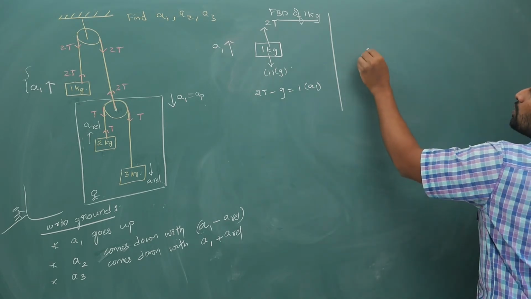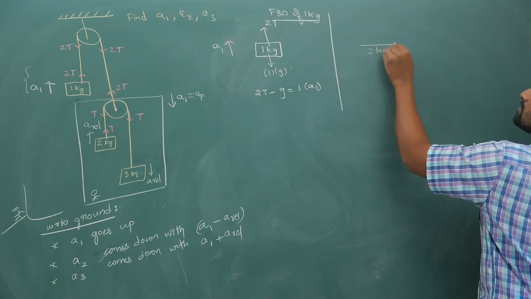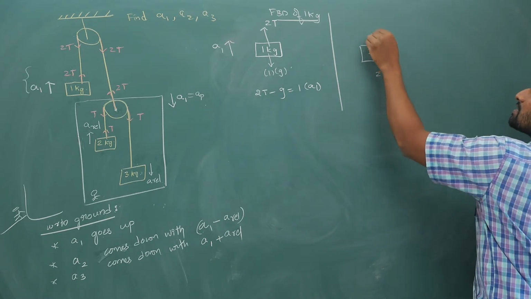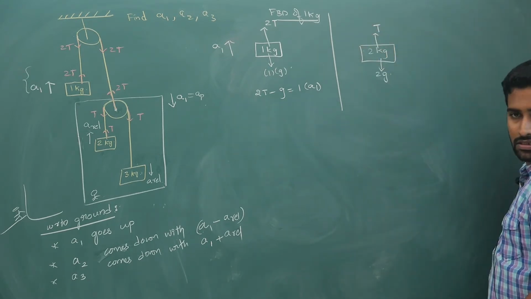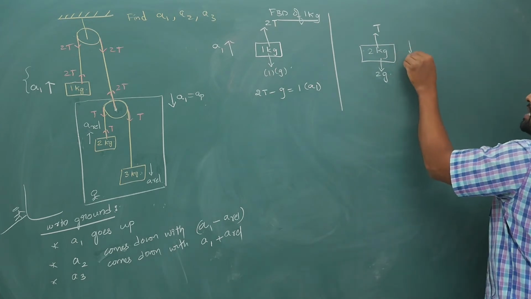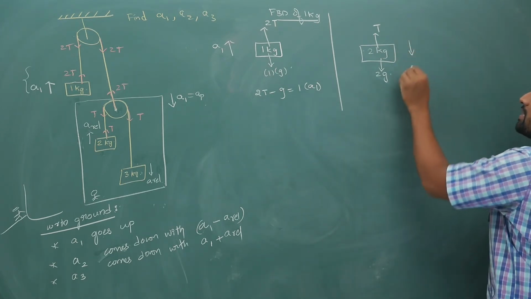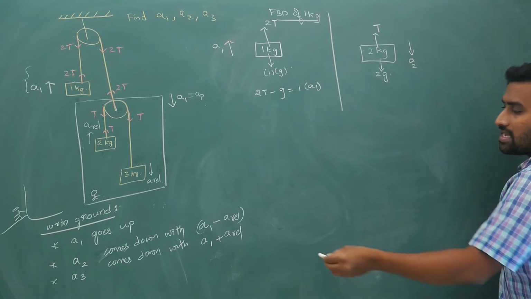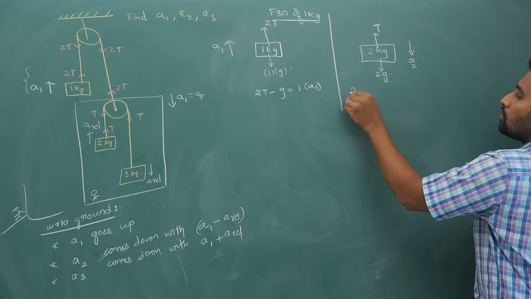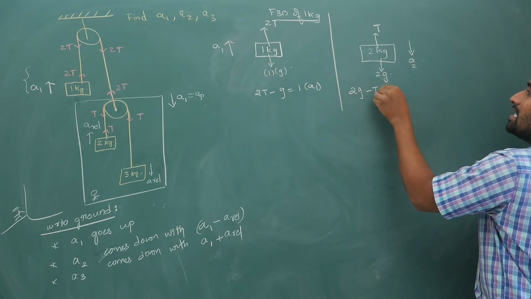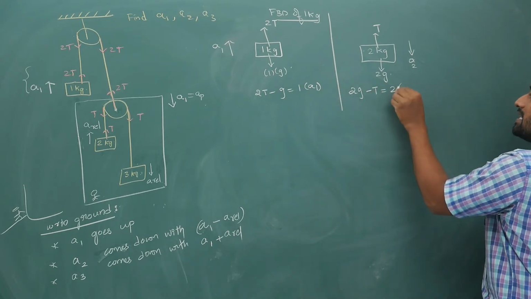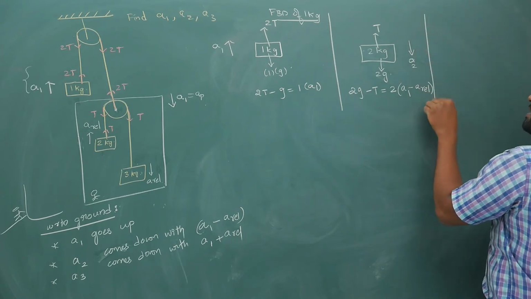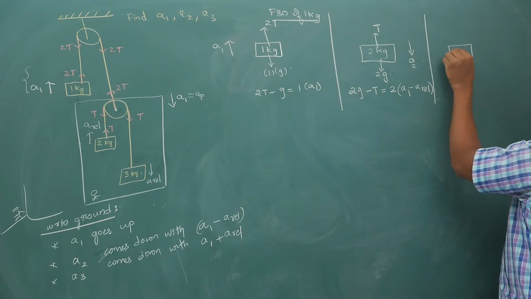Next, for the 2 kg block, overall it is coming downwards, 2g is downwards, tension T is upwards. It is coming down with A2, but what is A2? A2 is A1 minus A relative. So what is the equation here? 2g minus T is equal to 2 times A1 minus A relative. Okay, next, take the FBD of 3 kg.